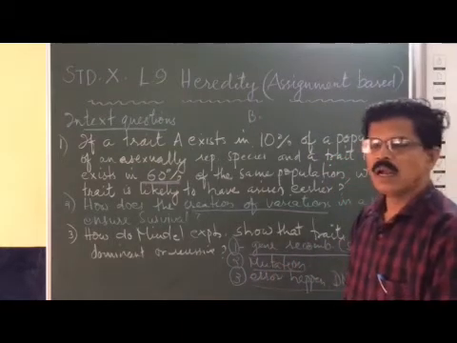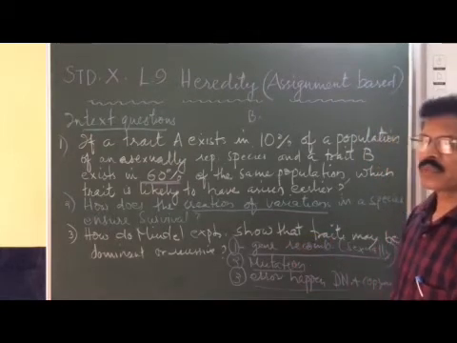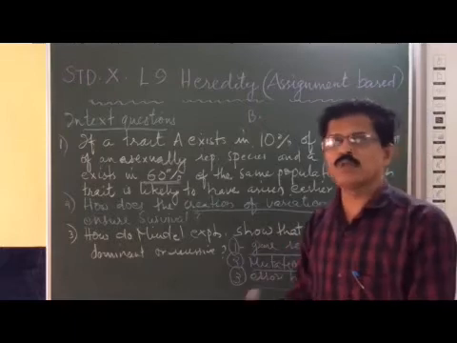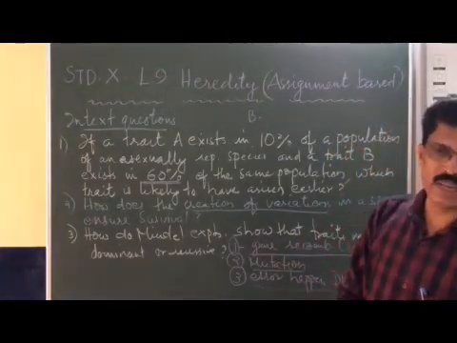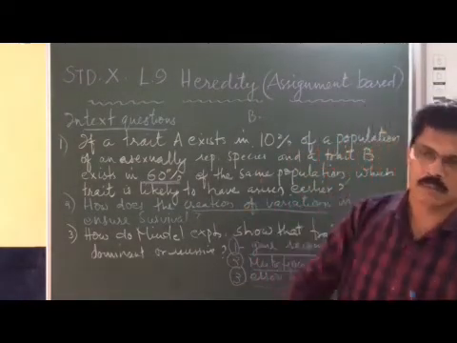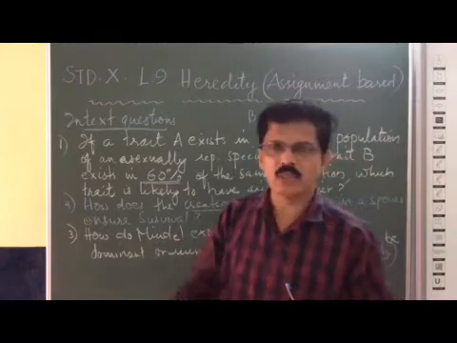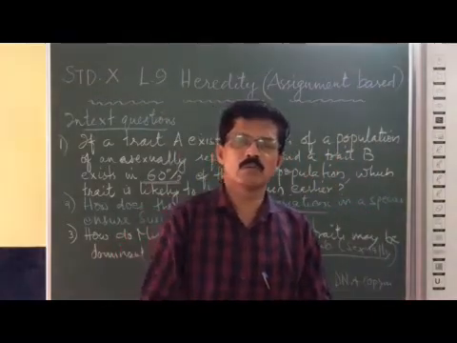Even as these variations develop, some of them may be useful for the organism's survival. The organisms with useful variations will be selected by nature, by natural selection, and these organisms will only survive.